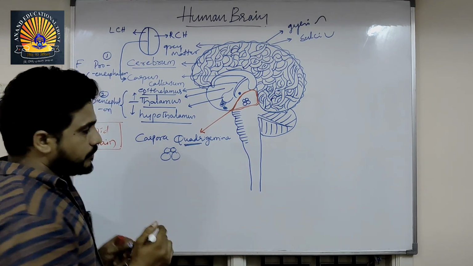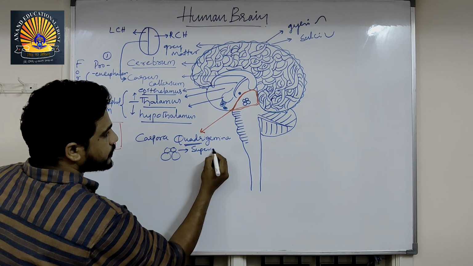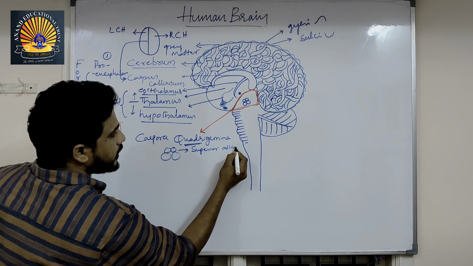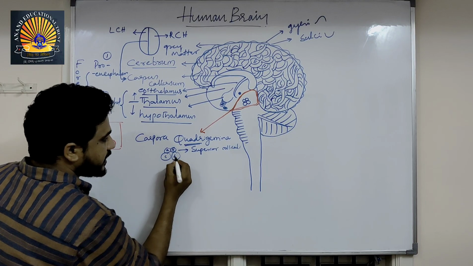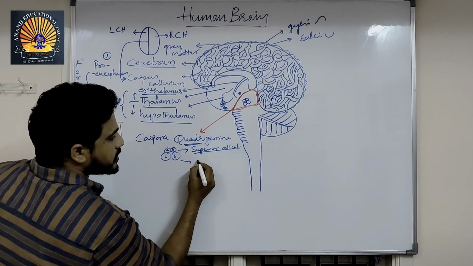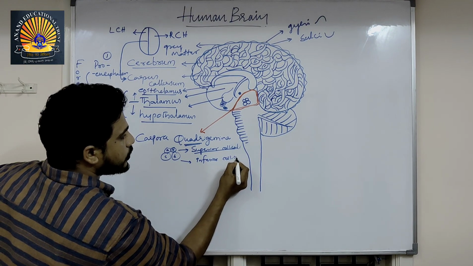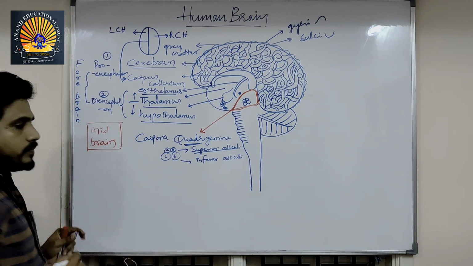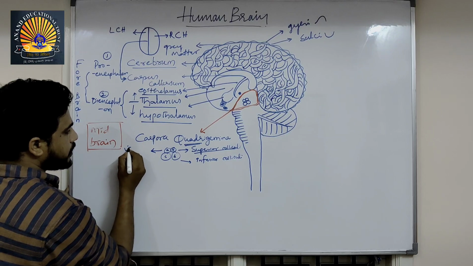Quader means 4. The upper 2 are called superior colliculi. Lower 2, suppose the four are A, B, C, D: AB together is called superior colliculi, and CD together is called inferior colliculi. Superior colliculi is meant for visual reflexes.